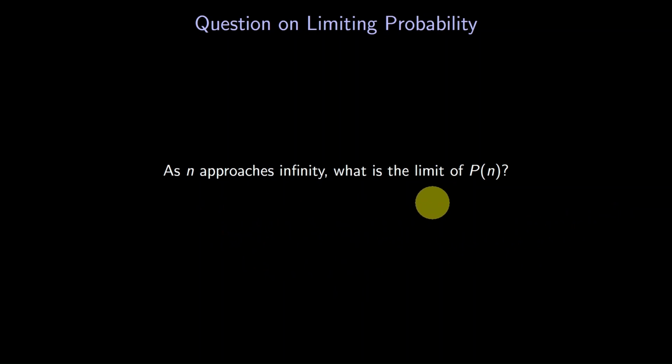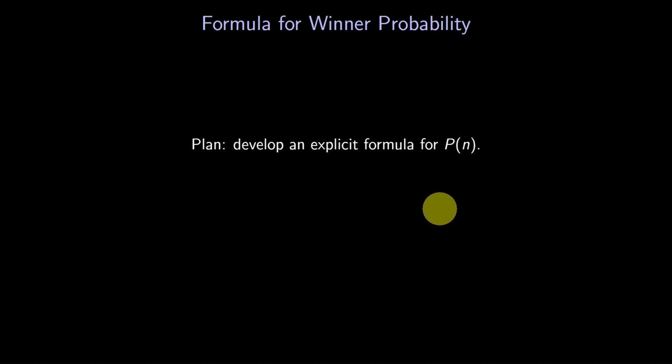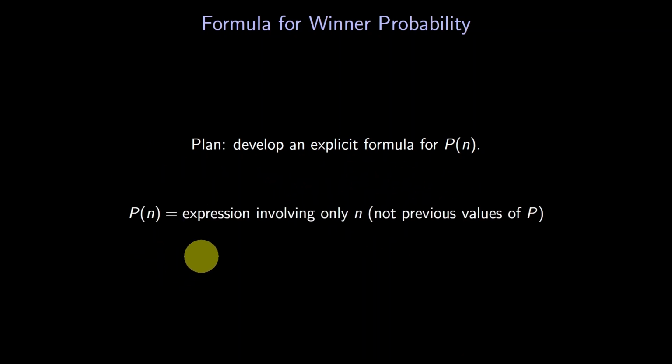How will we do so? First, we'll try to develop an explicit formula for p of n. By an explicit formula, I mean something like this. We'll try to write p of n as an expression involving only n. Before, we developed a recurrence expressing p of n in terms of previous values of p. Here we'll look for a formula that doesn't involve previous values of p. How will we develop such a formula?